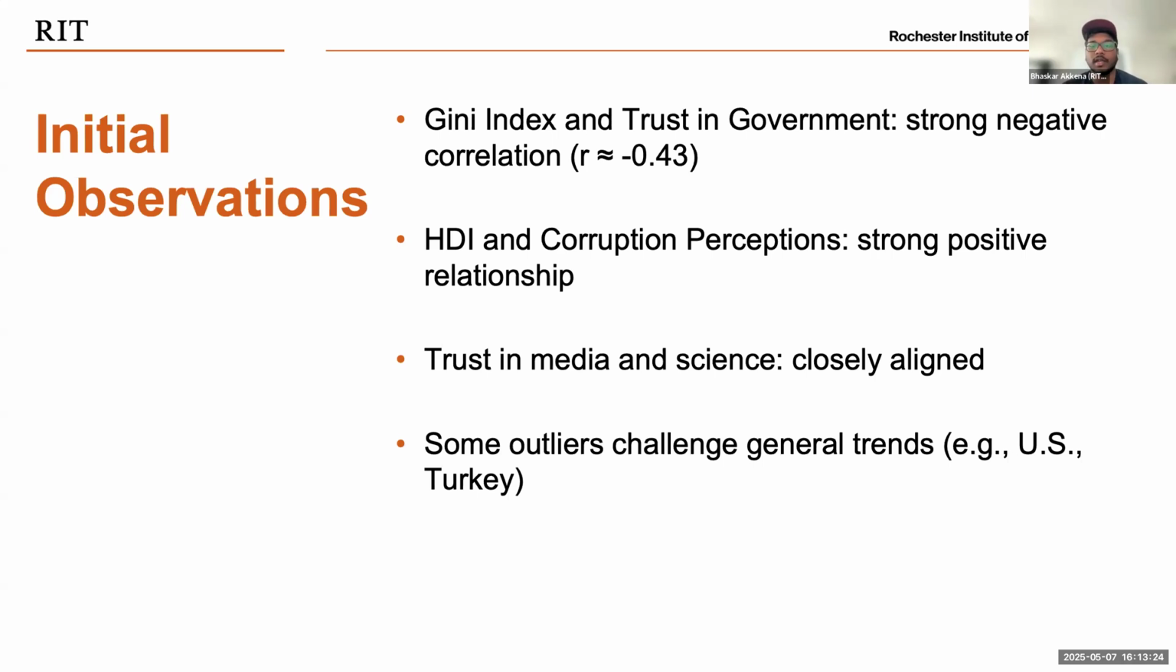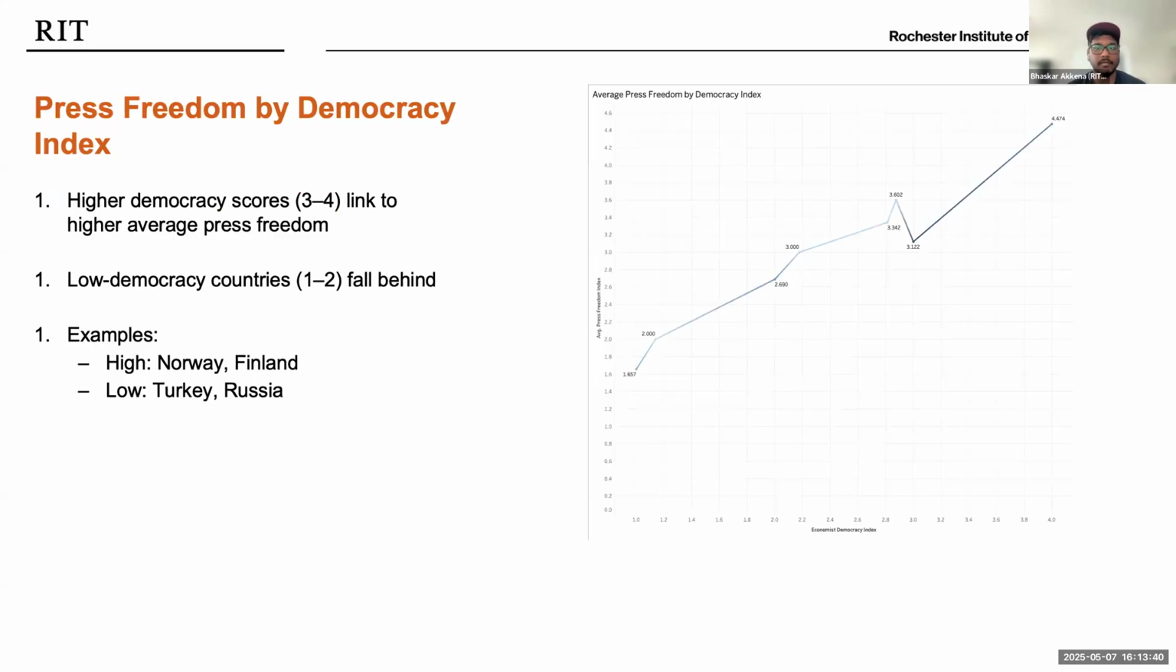However, there are some notable outliers. The US, for example, is a highly developed democracy, but surprisingly, the trust in government is very low. These exceptions raised some interesting questions about the limits of these quantitative indicators.